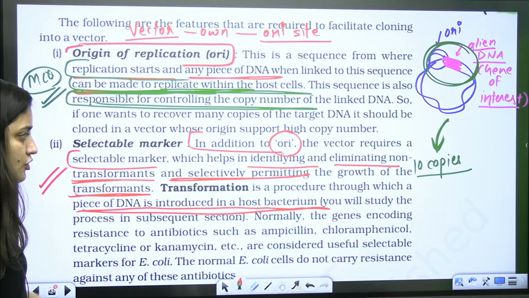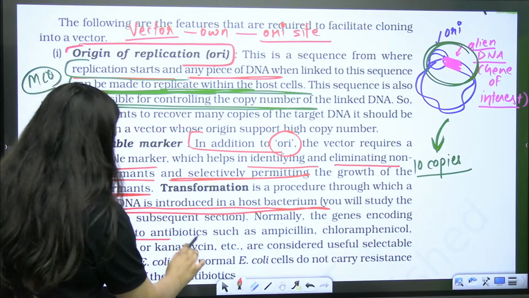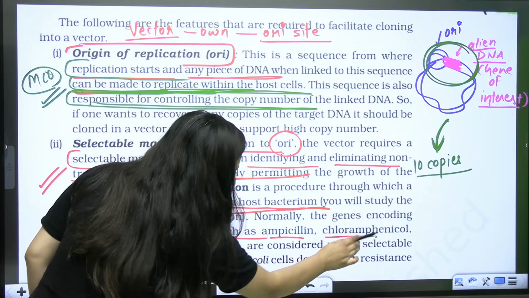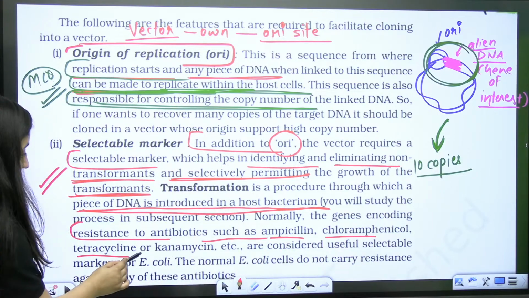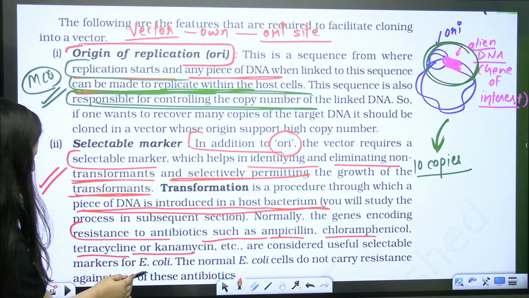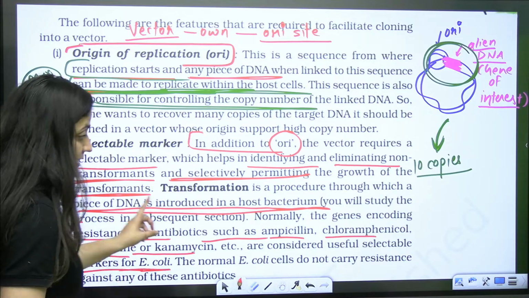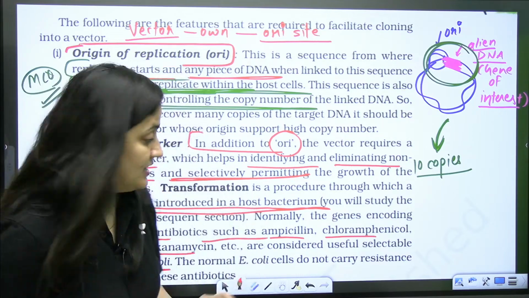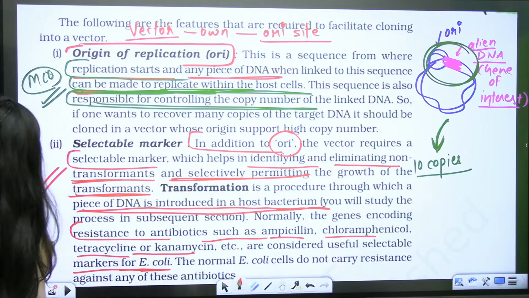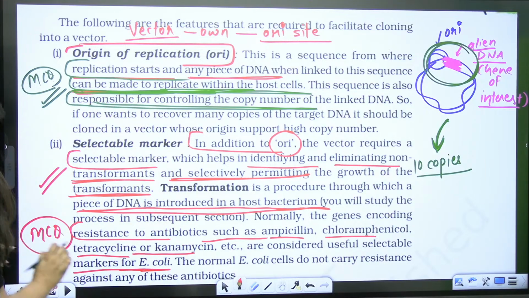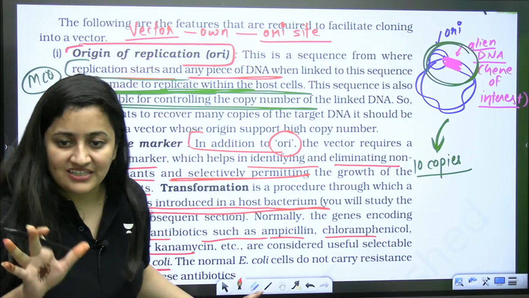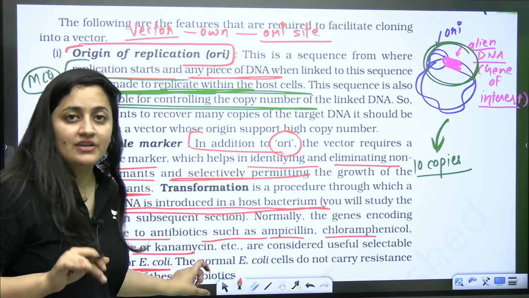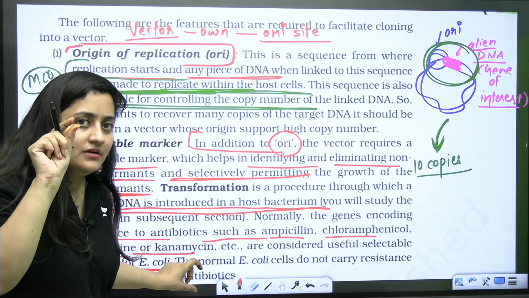Clear, bache? So normally the genes encoding resistance to antibiotics like ampicillin, chloramphenicol, tetracycline, kanamycin, they are considered useful selectable markers for E. coli. So now I'll add one point here, bache. See, from this part a question can come, right? These statements can make the MCQ. It's very simple. What they have given us, right? They have given us a suitable example.